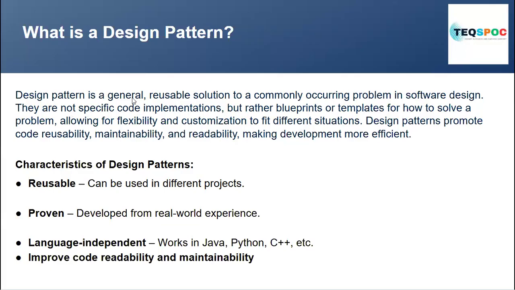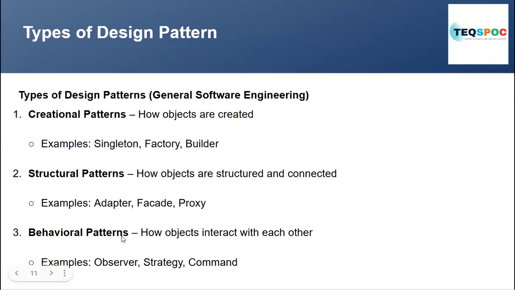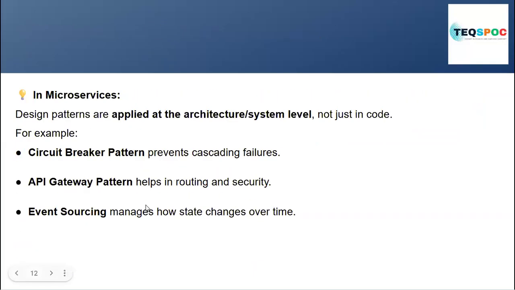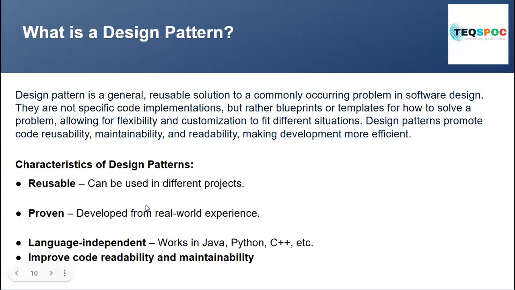Basically, a design pattern is a general, reusable solution to commonly occurring problems in software design. They are not specific code implementations. They are rather a blueprint or template for how to solve a problem, allowing for flexibility and customization to fit different situations. Design patterns promote code reusability, maintainability, and readability, and make development more effective. Like we have seen, circuit breaker is also a design pattern. Okay, let me go one by one. You can understand slowly what I am saying.